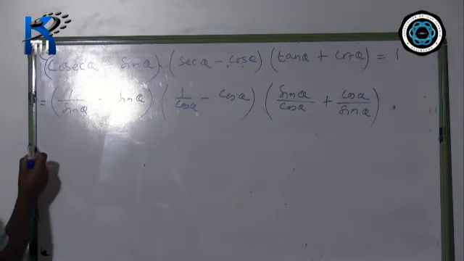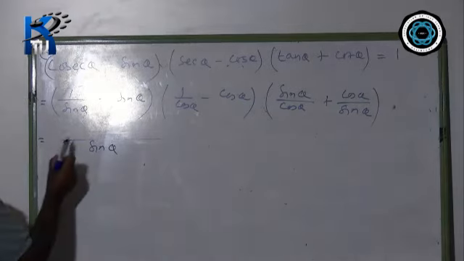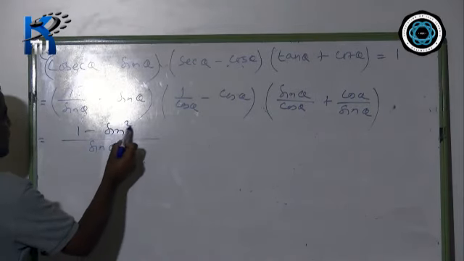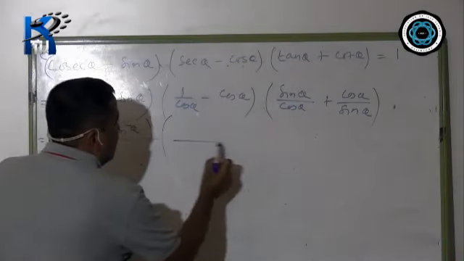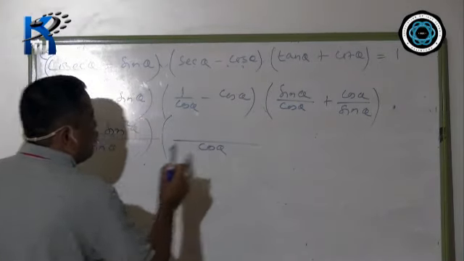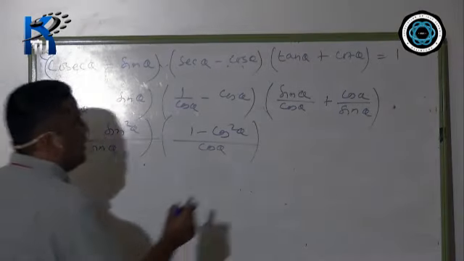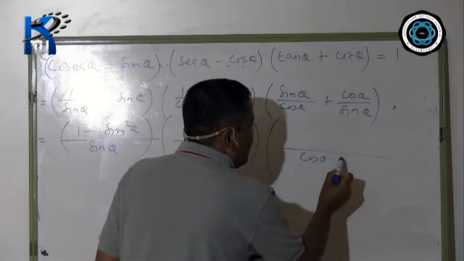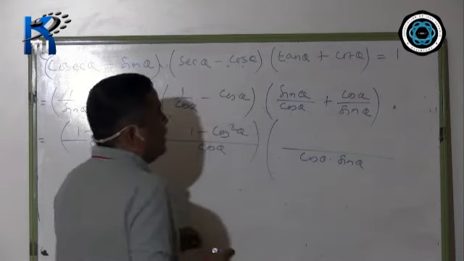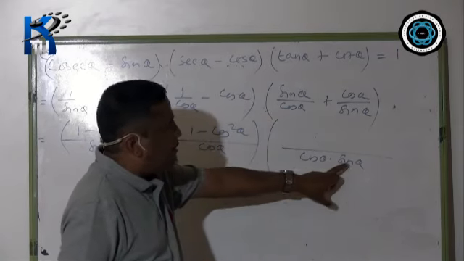After that, take out LCM. LCM is sin theta. So this is 1 minus sin square theta into, again LCM is cos theta, 1 minus cos square theta. Again LCM will be cos theta into sin theta. Now here this cos and this cos will get cancelled. Then from the LCM sin theta is left.